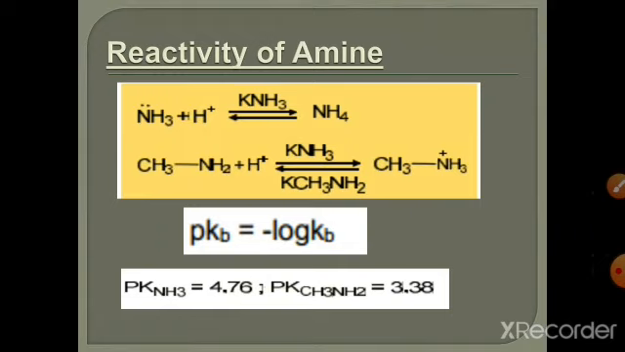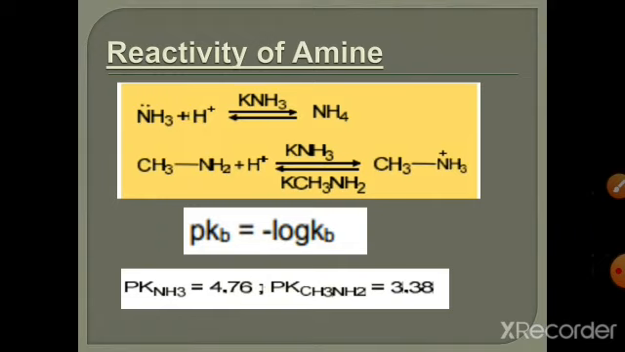The pKb value of ammonia is 4.76 and the pKb value of methylamine is 3.38. This means methylamine is a stronger base than ammonia. Why is methylamine a stronger base than ammonia? Because in ammonia the lone pair of electrons on nitrogen is attached to the s orbital of hydrogen atoms, whereas in methylamine the sp3 orbital of carbon pushes electrons toward nitrogen. Therefore, the pair of electrons on nitrogen is relatively more available in methylamine than in ammonia.